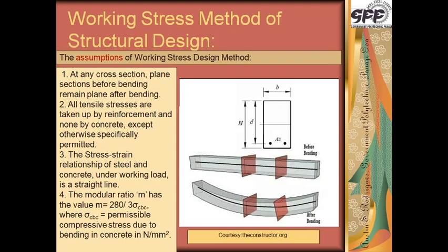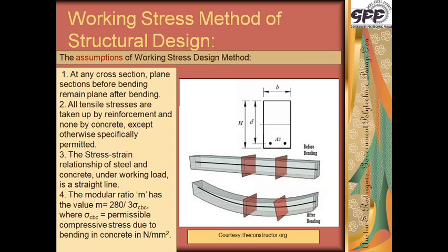Now we look at the cross section of the beam. There is steel shown in the bottom. The width is small b. The overall depth is capital H, and there is a small d, the dimension from the topmost portion of the beam to the centroid of the steel. What we understand over here from assumption 2 is that all tensile stresses are taken up only by the reinforcement and nothing by the concrete, except otherwise specifically permitted.